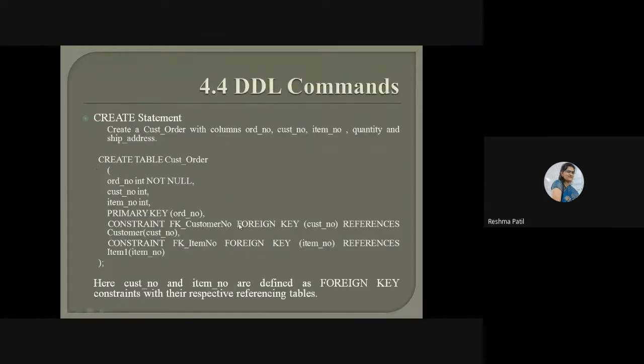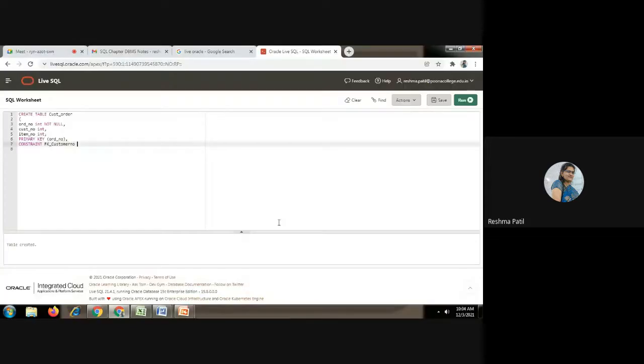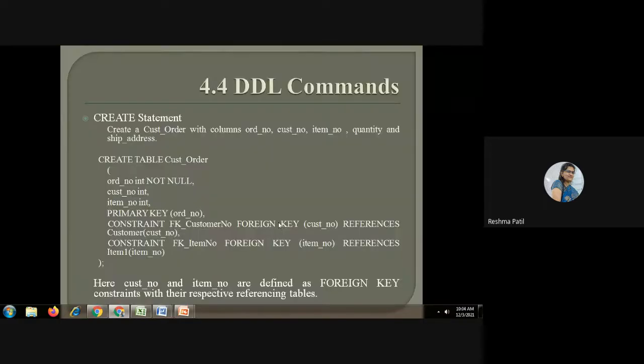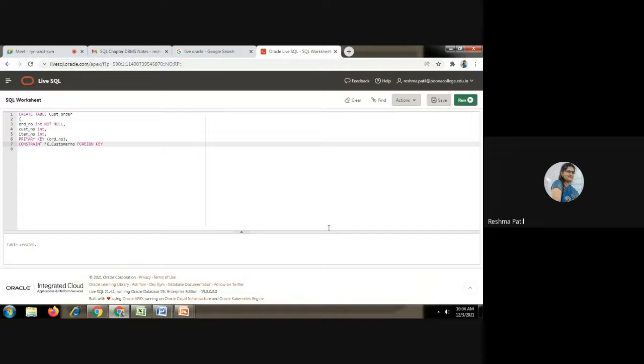Space, what we have to write? We have to write this foreign key keyword. This is a keyword, foreign key. After that, on which column are we going to apply that foreign key? This column, customer number, that we have to write here in bracket. After foreign key, give a bracket and write the column name which we have written here.